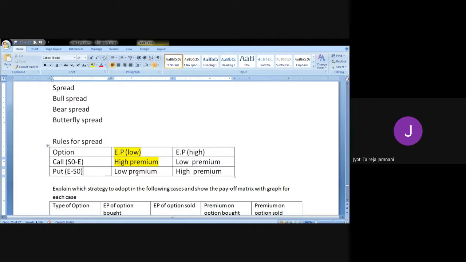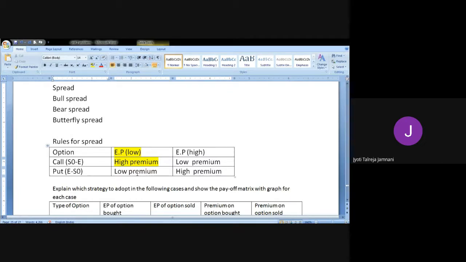Now, what is spread? We'll understand that first. In spread, what we do basically is we enter into two options at a time. We buy one option and we sell one option. When I say two options at a time, I mean you either deal in call options, or in put options: you buy a put, or you sell a put. You cannot club call and put option. So you have to always do it in the same type of option.